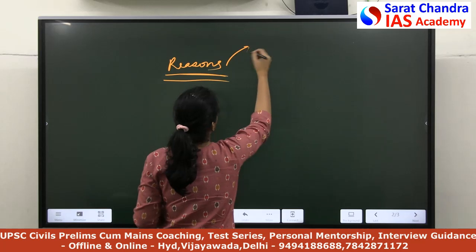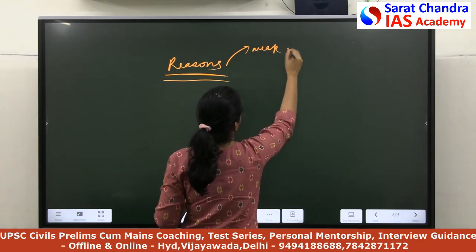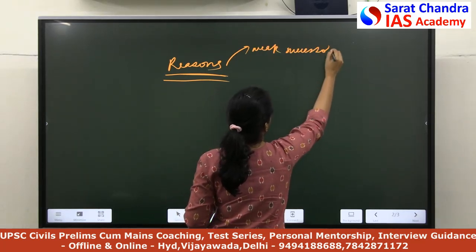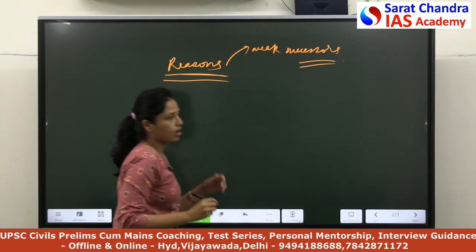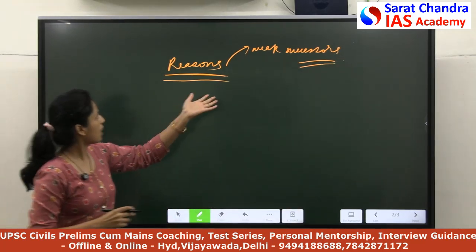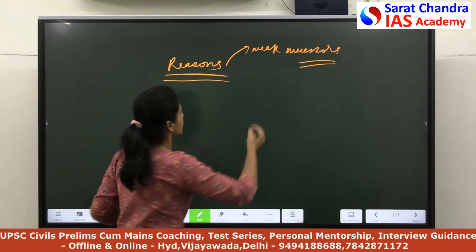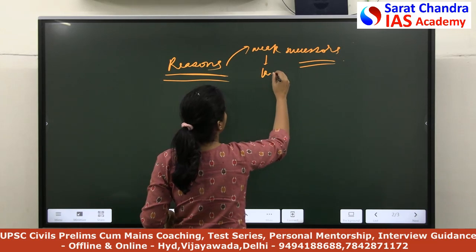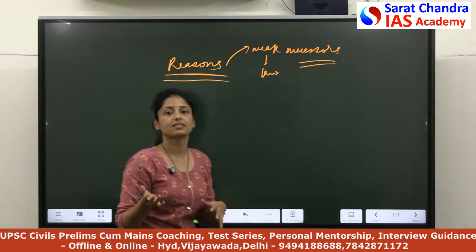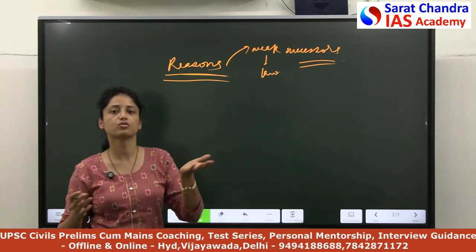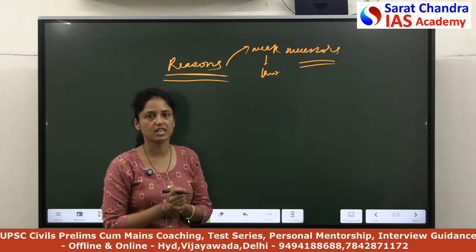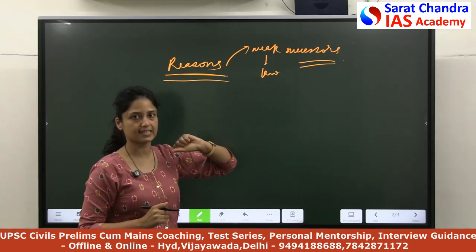For the reasons, you can discuss the weak successors. You can say that after the demise of Aurangzeb, the successors were very weak. There was no law enforcement, and you can discuss Muhammad Shah, whom people used to refer to as Rangila because of his lavish lifestyle. You can discuss along these lines.